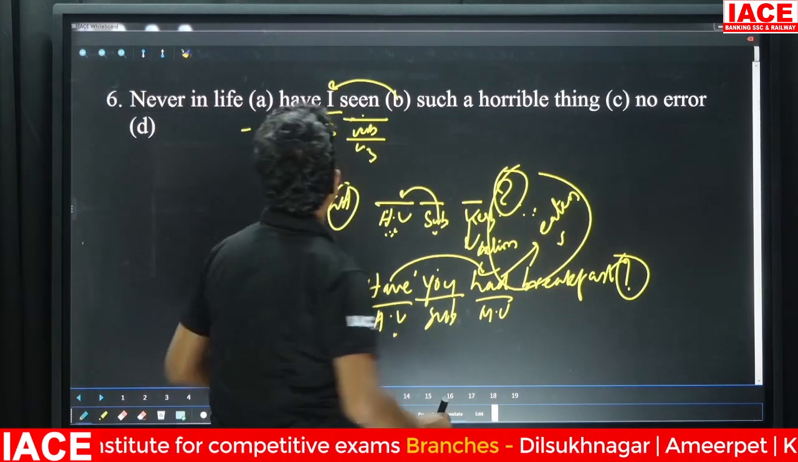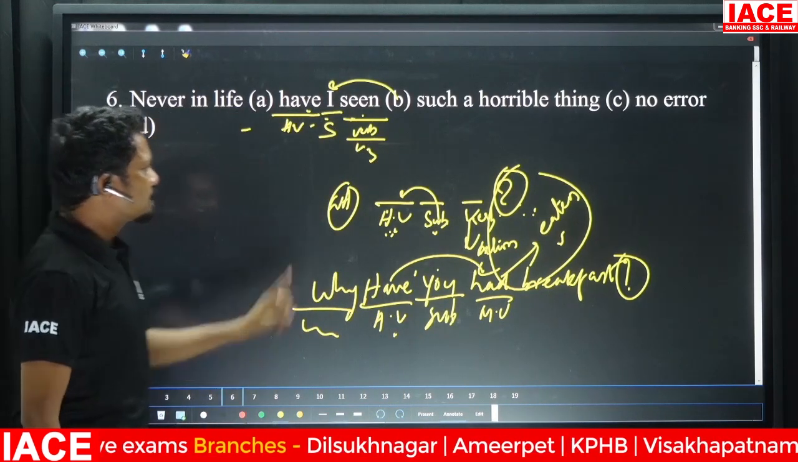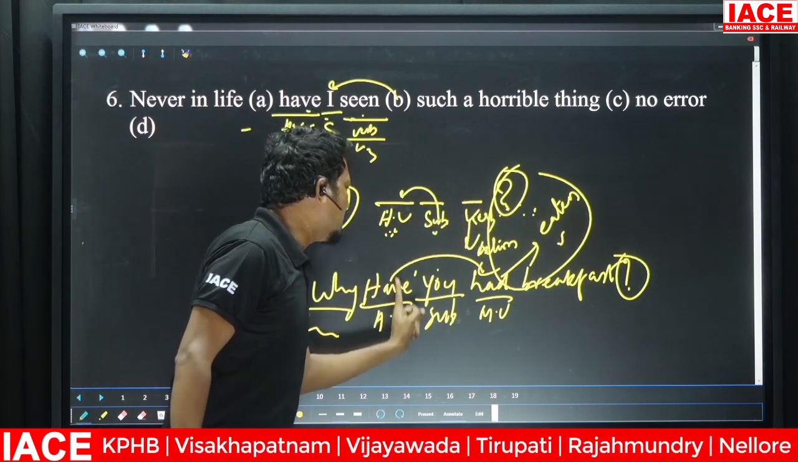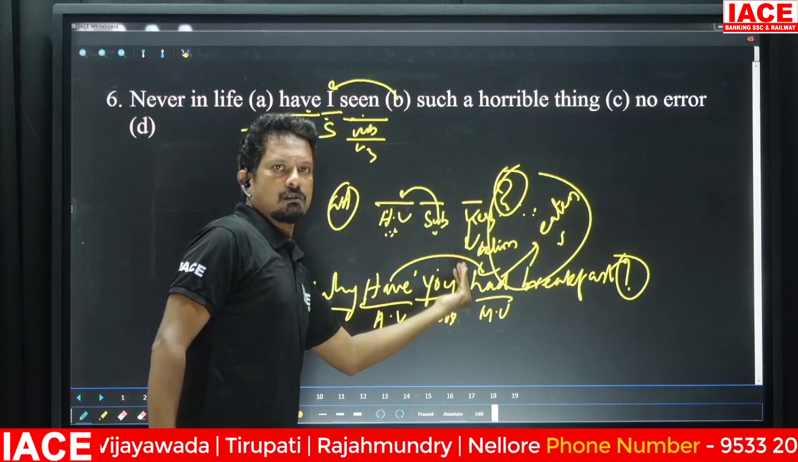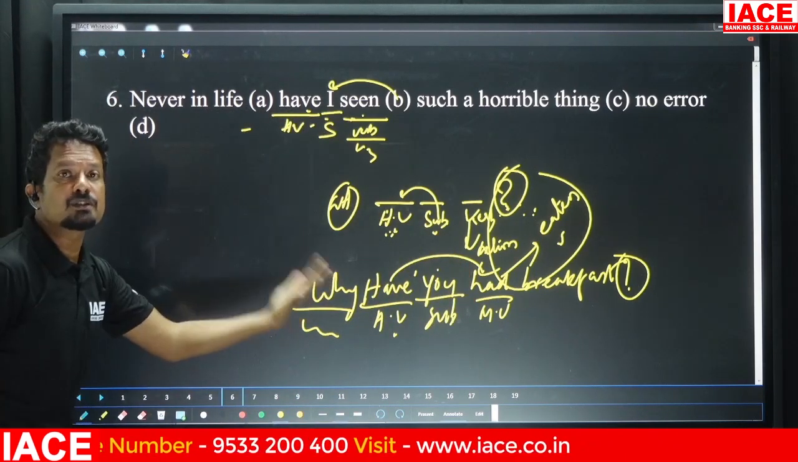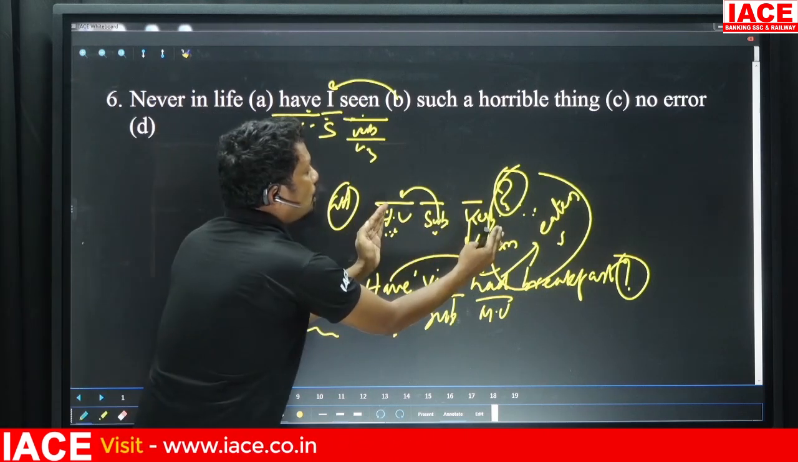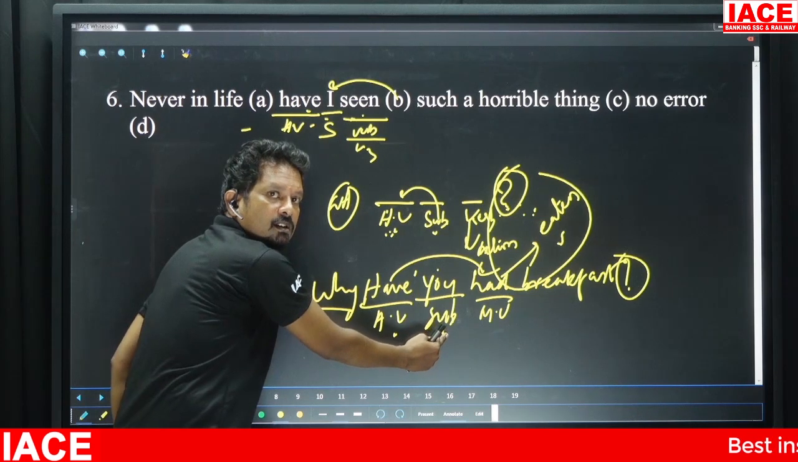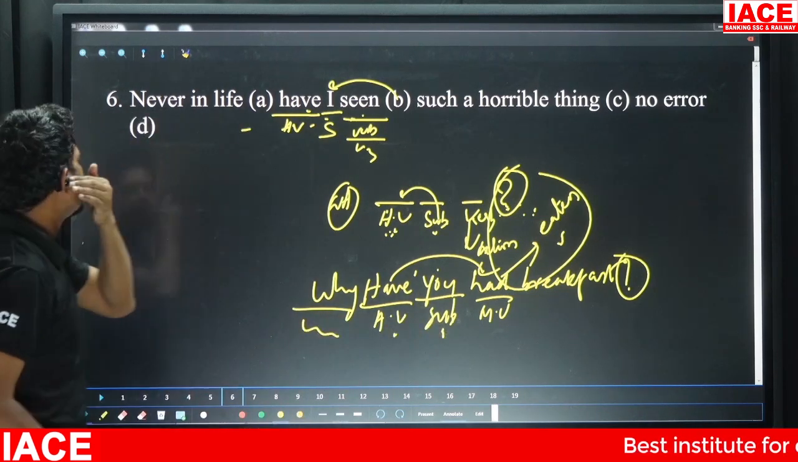Such a horrible thing. See, the point is, just now I've told you that interrogative sentences take helping verbs before subjects. But there is one more type of sentence which uses the interrogative model. When I say the interrogative model, I mean helping verb first, then subject. So let me tell you what that is.